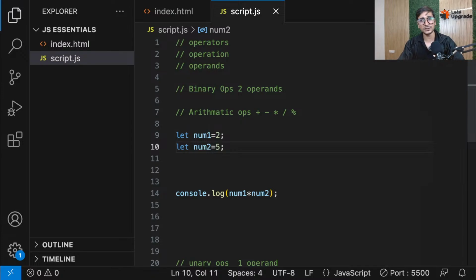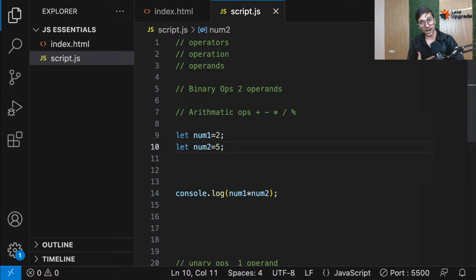Sir, why are we using let? Because JavaScript requires us to use let. Let is a keyword which tells JavaScript that we are declaring a variable. Previously we used to use var, but I'm not using that as of now because I want you to have a habit of using let. But don't worry, I will tell you the difference between let and var maybe by the end of today.